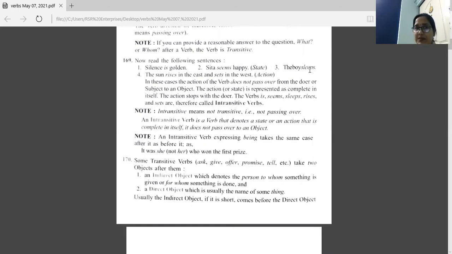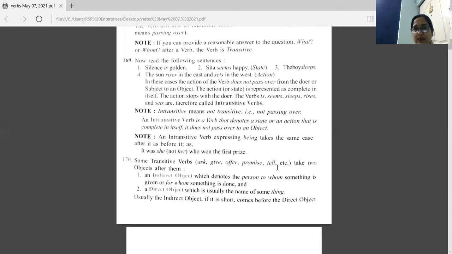The boy sleeps. No object after the verb sleeps. So these are intransitive verbs. Seems, sleeps, rises, sits. They are intransitive verbs because they are not carrying any object. The effect of the verb is not passing over or not transferring over to the object. So this is intransitive.